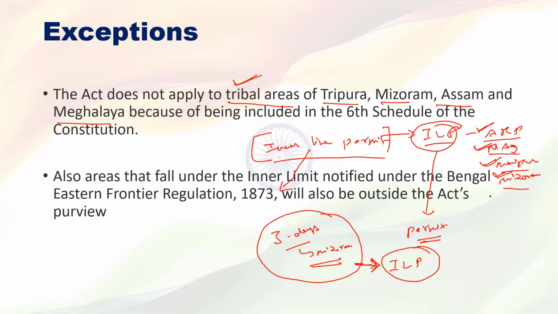If you observe this CA, Citizenship Amendment Act, it is not applicable in the northeastern states. Arunachal Pradesh, Nagaland, Manipur, Mizoram are covered under the ILP, and Tripura, Mizoram, Assam and Meghalaya are covered under the tribal areas.